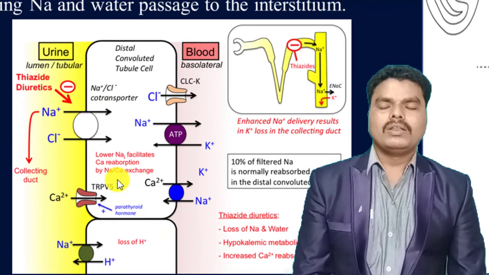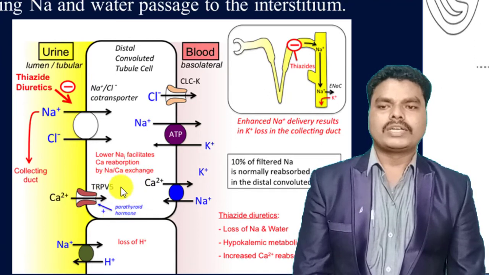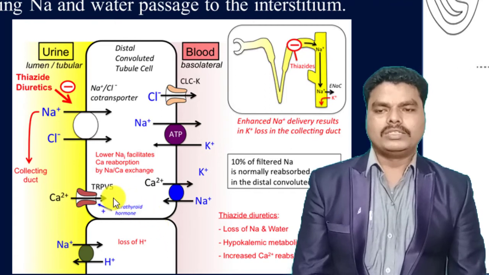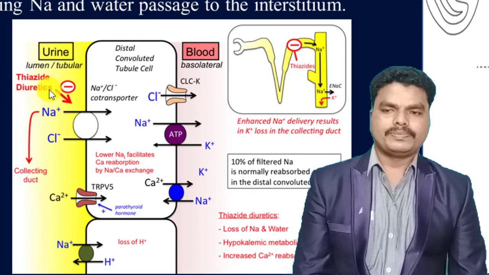When there is a reduction of sodium across the luminal membrane, that can facilitate the calcium reabsorption, by the exchange of sodium with the calcium. That also happens by the action of thiazide diuretics.